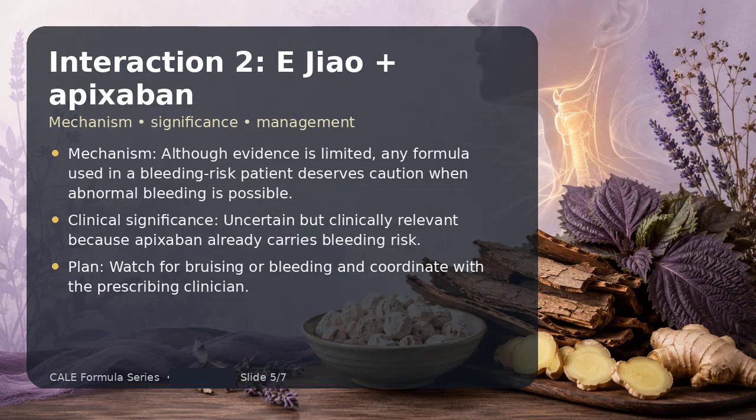Interaction 2 is Egio plus apixaban. The mechanism is that, although evidence is limited, any formula used in a bleeding risk patient deserves caution when abnormal bleeding is possible. The clinical significance is uncertain, but clinically relevant, because apixaban already carries bleeding risk. My management plan is watch for bruising or bleeding and coordinate with the prescribing clinician.